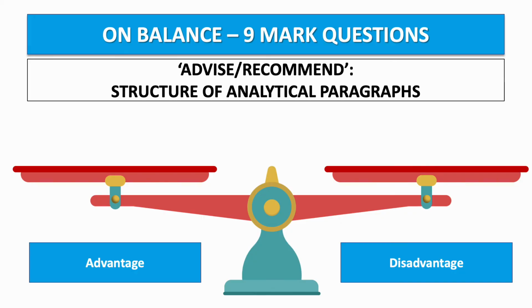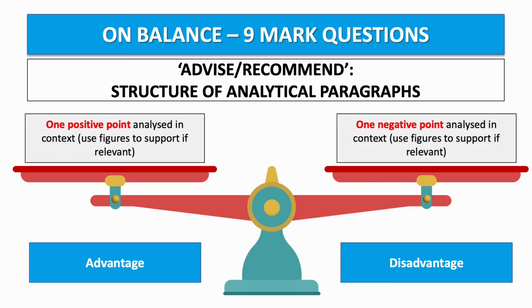At the 9-mark questions, and 9-mark questions here are going to need some balance. So 9-mark questions, advise or recommend, and here's the structure of the analytical paragraphs. We've got a positive point, analysed in context, and we can use figures, we can use data here to support if it's relevant. So we've got our advantage, one positive point, that's analysed and it's in context. And then the balance comes from the negative point, which is also analysed in context, and we can also make use of figures and data here if it's relevant. So our analytical paragraphs, positive and negative.